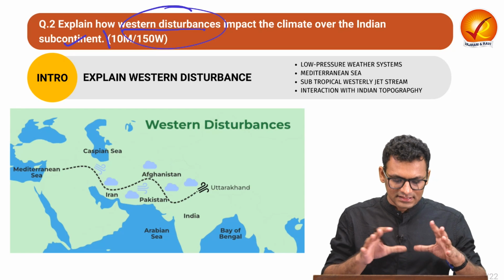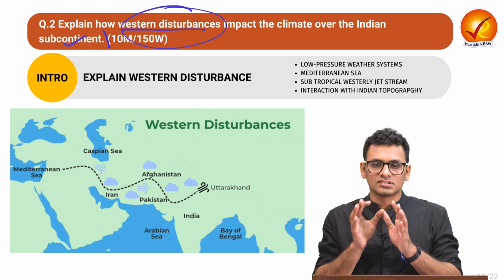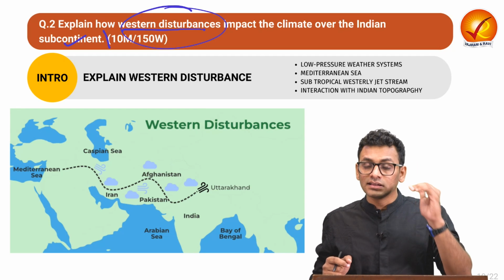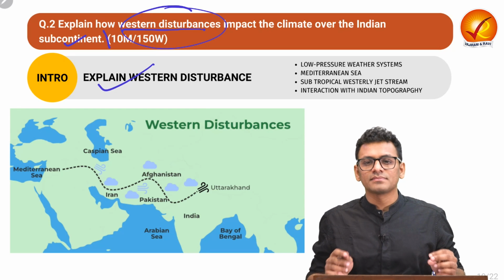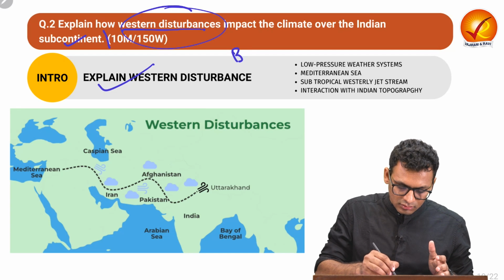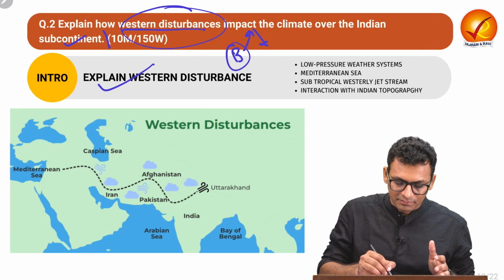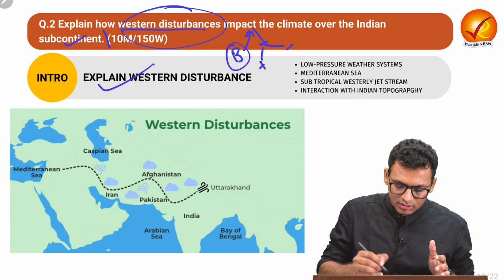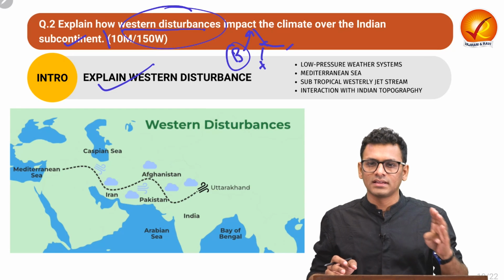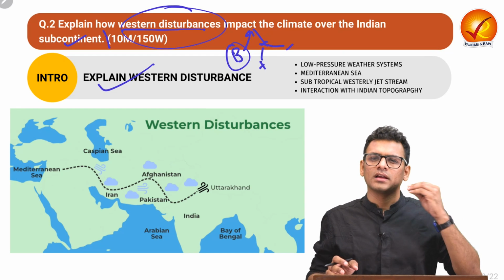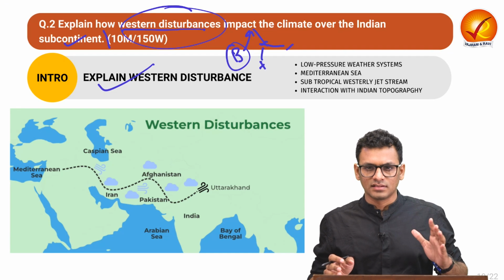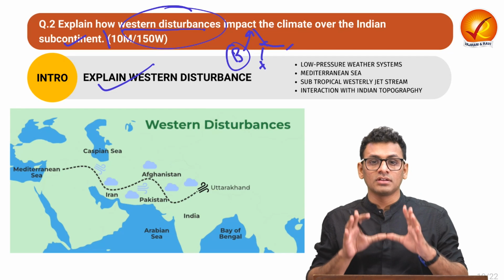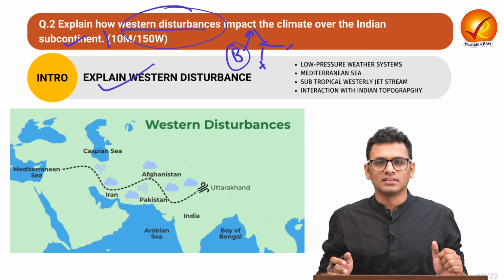So if you understand this question, you have to structure the answer in such a way that in the introduction you can briefly talk about the Western disturbances. In the body aspect, you can talk about the impact. Now that impact can be positive or negative. So you have two headings in the body covered, and in the conclusion you can again reiterate the importance of Western disturbance for the Indian subcontinent. So that is the structuring of question number 2. Let us start with the introduction.